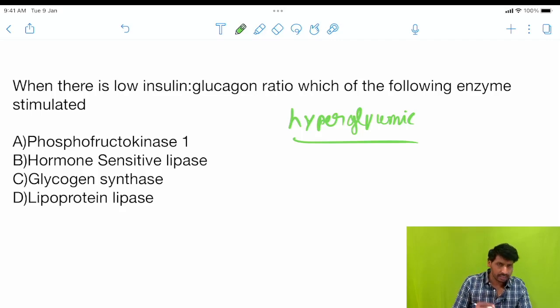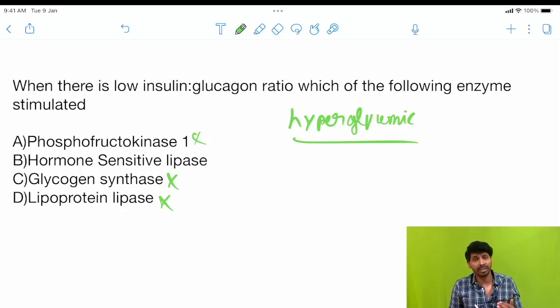Glycogen synthase forms storage, the glycogen, so it is ruled out. Lipoprotein lipase acts on lipoproteins to lower the content of glycerides, so that is also ruled out. Phosphofructokinase is also ruled out. The leftover option is hormone sensitive lipase.